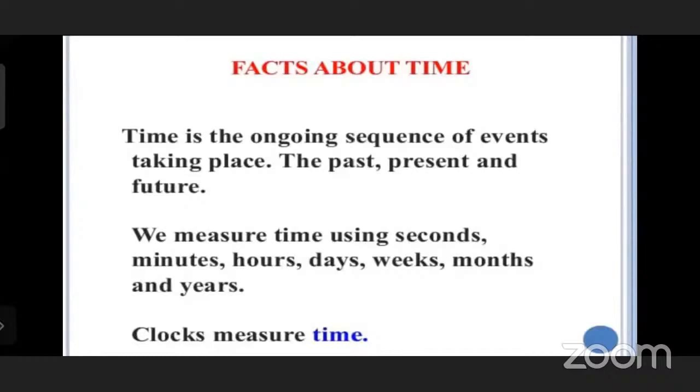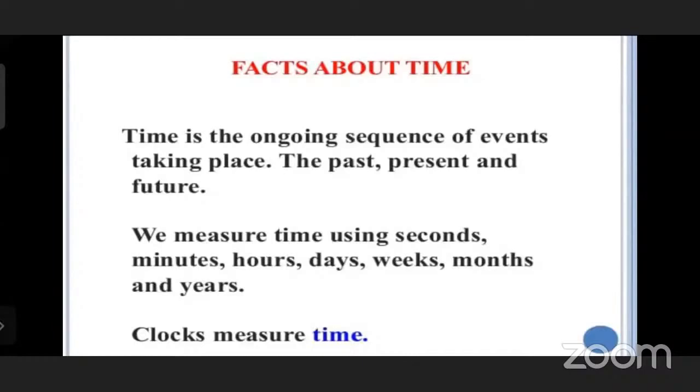The things happening in the present we also measure in time, and the things that will happen in the future we also count in time. Last, we measure time using seconds.